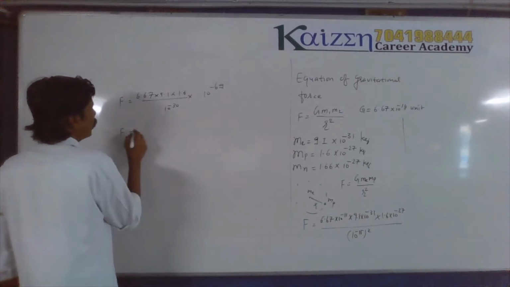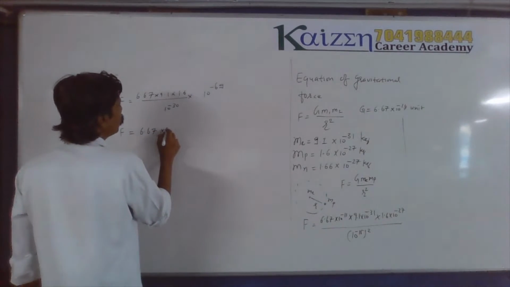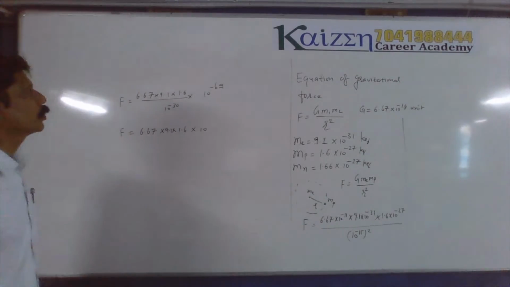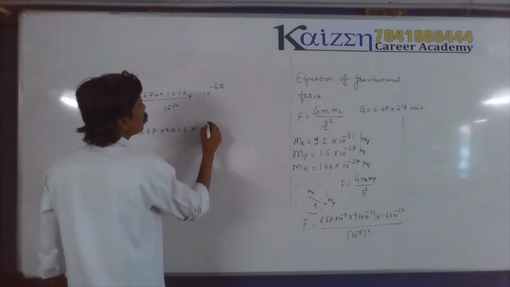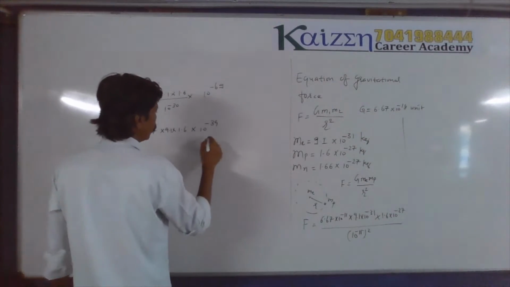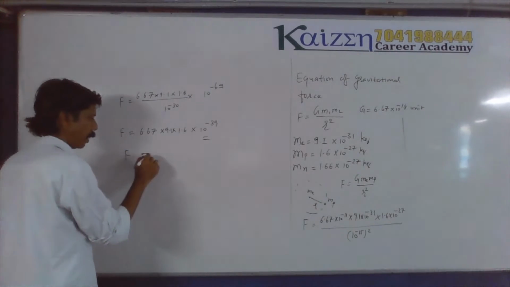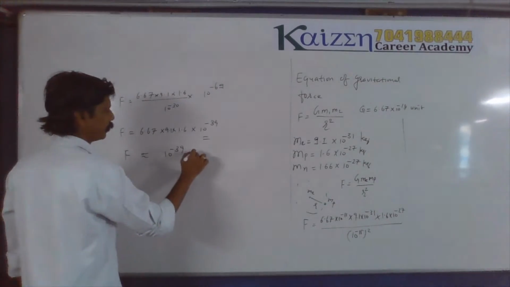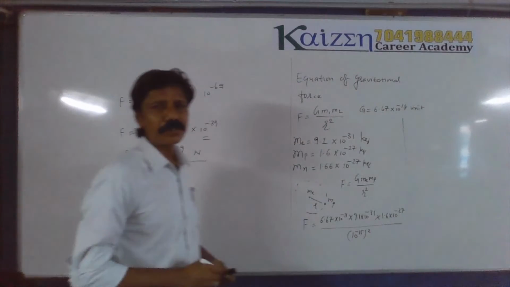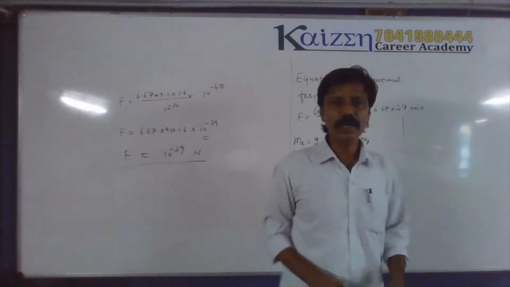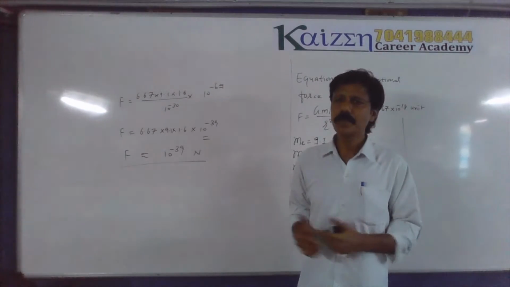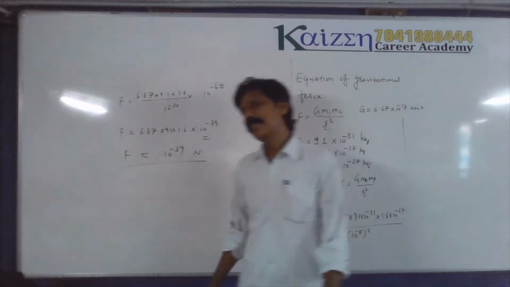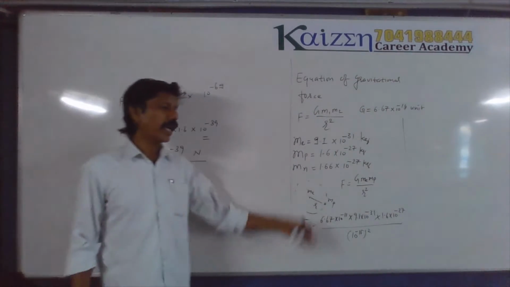If you check 6.67 times 9.1 times 1.6, and remove 30 out of it, the exponent goes to minus 39. You can see that F is approximately 10 to the power minus 39 Newton. This force is not enough to hold one proton and neutron to form the atom. It is not possible. If this much small force is there, even a small blow of air can remove the proton from the surface or can break the atom easily.